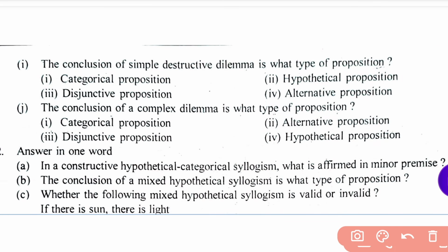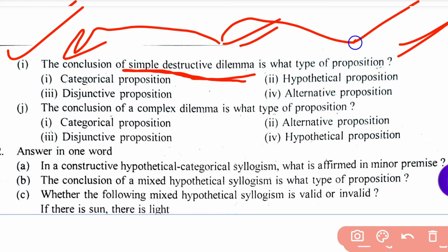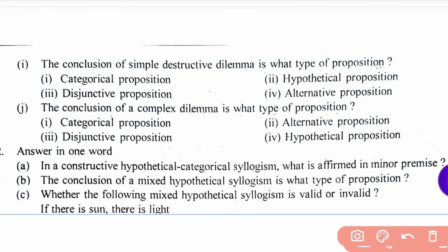Next question. The conclusion of a simple destructive dilemma is what type of a proposition? Read the question mindfully and choose from the options. Four options are here: categorical proposition, hypothetical proposition, disjunctive proposition, and alternative proposition.